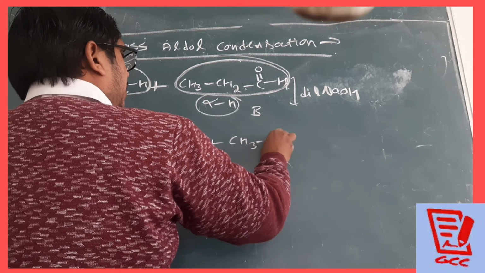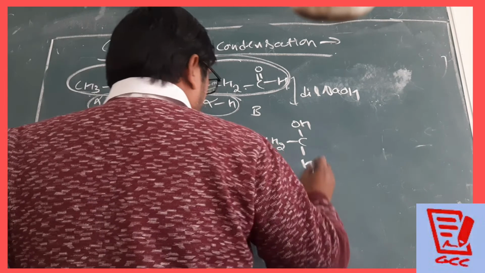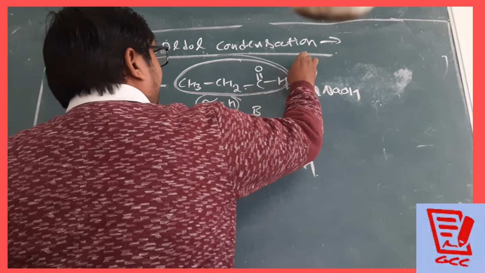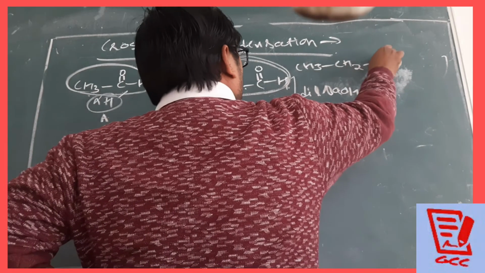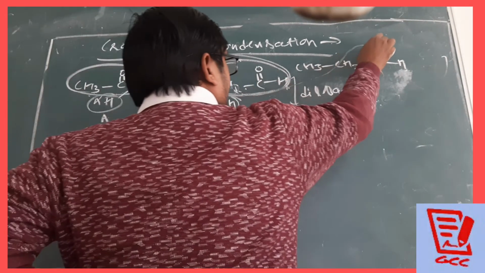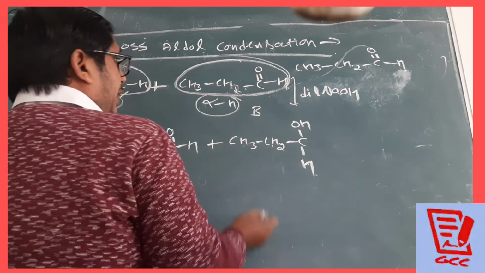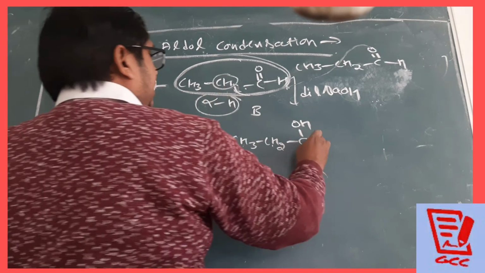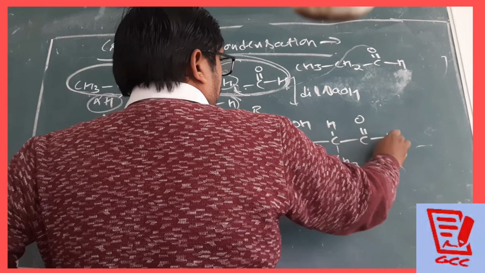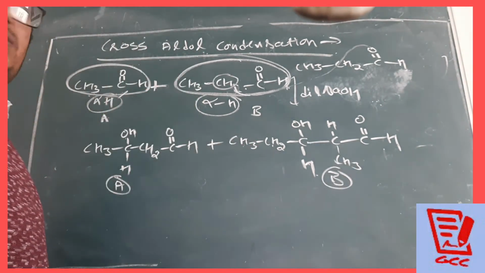CH3CH2COH H. Because I told you, CH3CH2COH, same molecule will be there, and one of the H will go there, CH3CH2COH, then H. Then which H? This one is going to attach over here, COH. Understood? This is our product B from the self-aldol condensation.